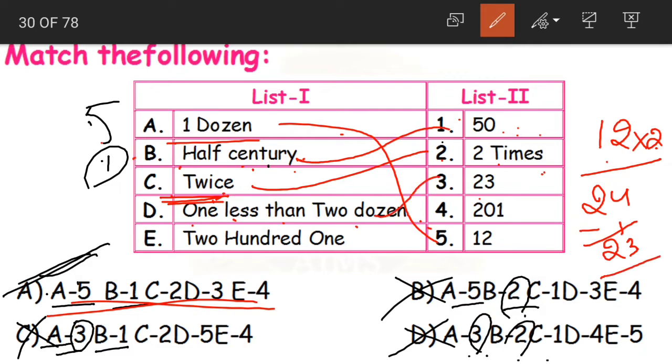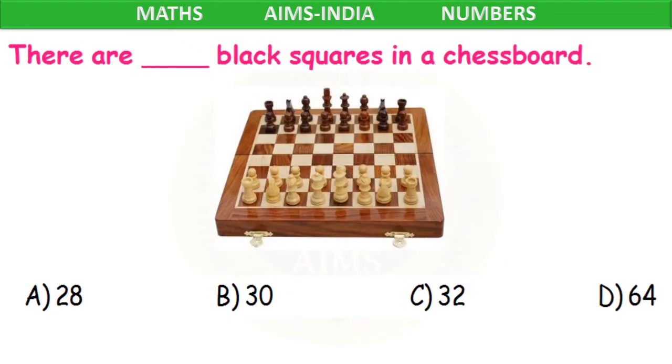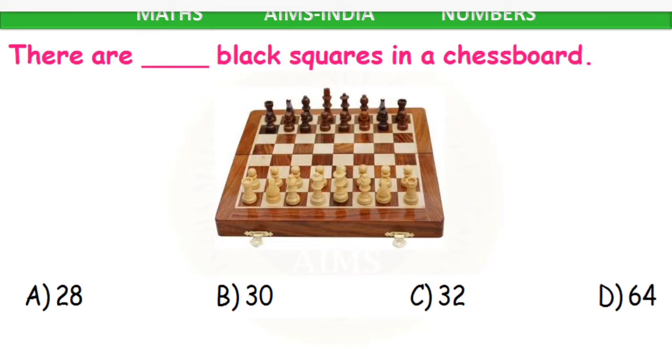So 1 less than 2 dozen is 23. What code did we get? C is 2, D is 3, E is 4. Yes, 5, 1, 2, 3, 4. That is the same as option A. So option A is our correct answer. Next question. There are dash black squares in a chessboard.